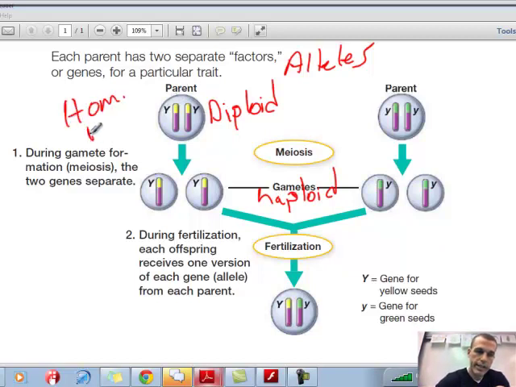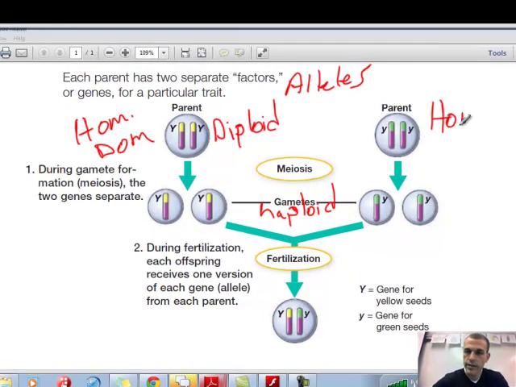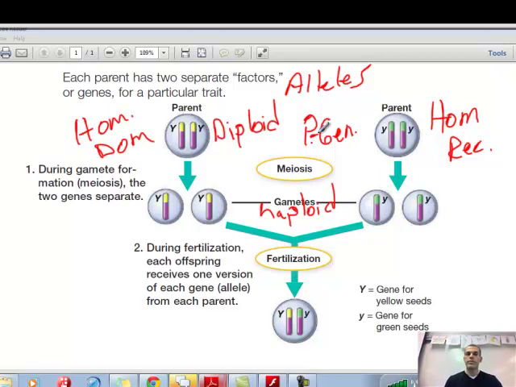Okay, homozygous dominant. And this is homozygous recessive. Okay, and we're crossing those. So that's basically what you look at. This is our P generation if you're talking about Mendel's cross.